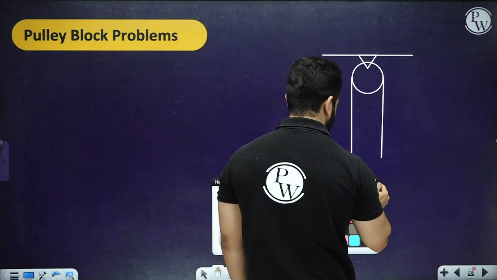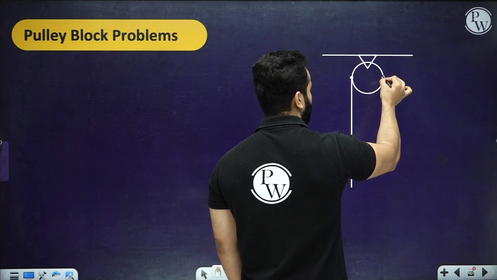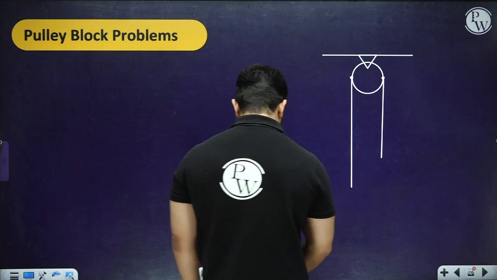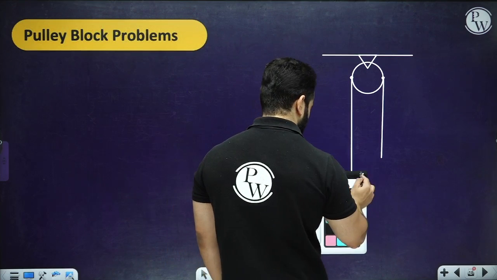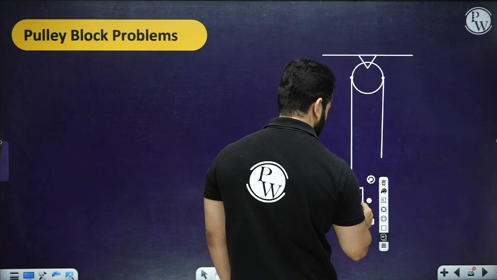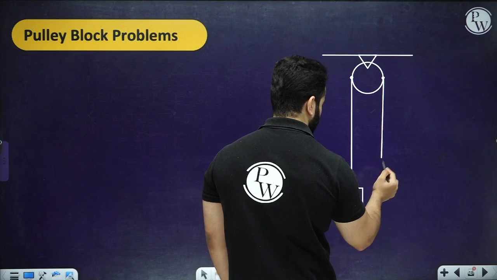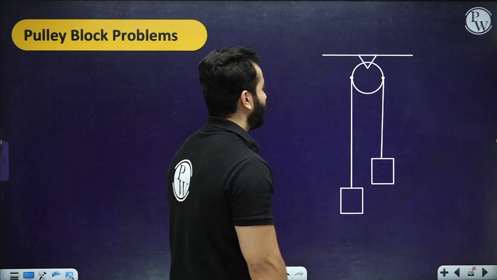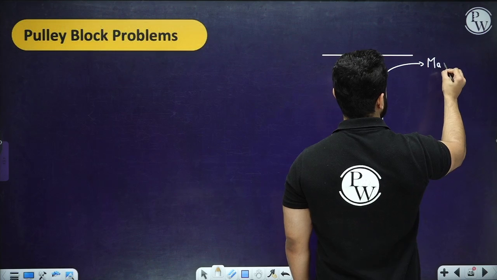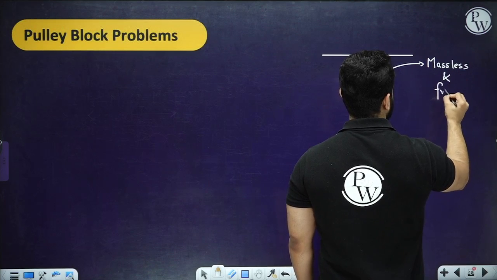So again, let's find out the contact points. I've got one contact point over here, I've got another contact point over here, right? Then I've got two blocks. Let's start with the two block system. I've got one block over here, I've got another block over here. This pulley is, again, massless and frictionless.